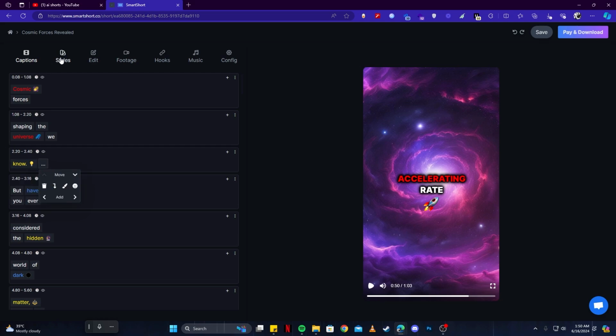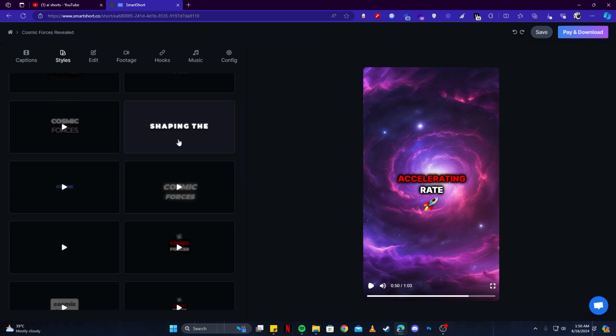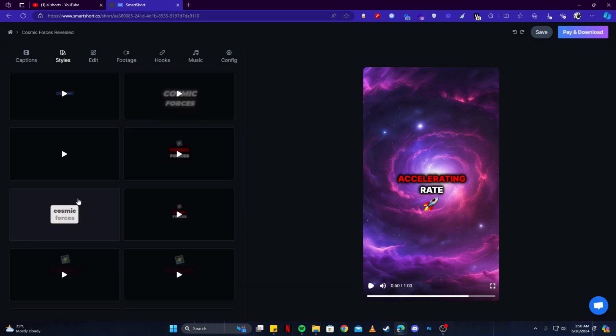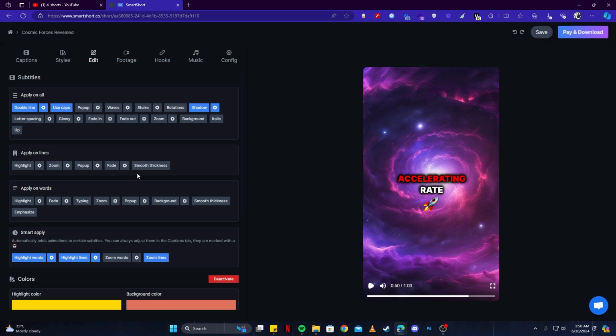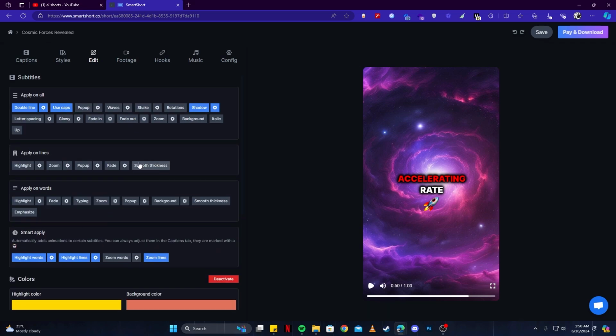And then you have the styles tab. If you click here, you can add or change the styles for how the text might appear, and there are a lot of cool ones. As you can clearly see here, these are much nicer than any other AI tool I have seen. I don't think any other AI tool gives you such an option as well. You can also edit the script. So basically these are all the advanced settings that are presented to you, and you can make any changes as you please.